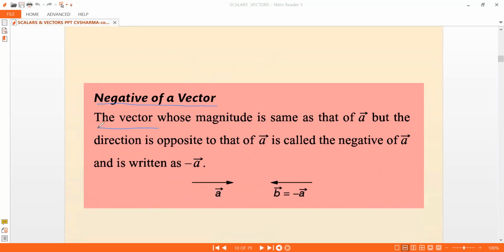Negative of a vector: the vector whose magnitude is the same as that of a bar, but whose direction is opposite to that of a bar, is called the negative of the vector a bar, and it's written as minus a bar. A bar is this way, b bar equal to minus a bar is in the opposite direction. This is what I planned, the first 3 lectures coupled together in these 10 slides. Now I'll summarize what is what. I will take the board. This a bar is this vector and b bar is equal to minus a bar. If I write like this, that is the negative of the vector.